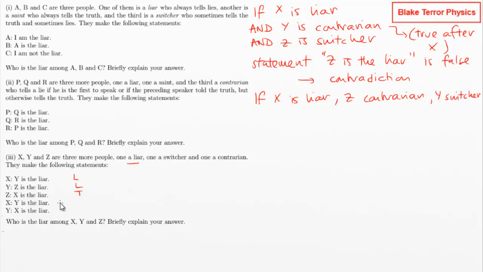X then lies about Y being the liar. So that is fine. And then Y again could be saying anything. So that is actually consistent, which makes me think that that is going to end up being the answer.